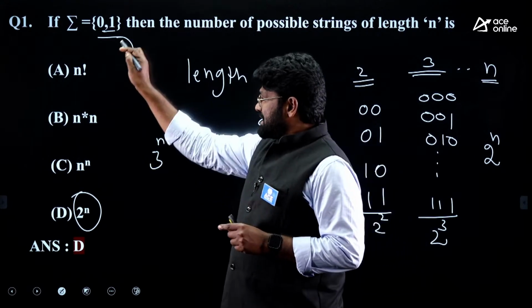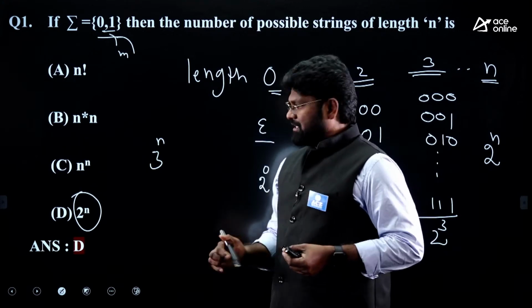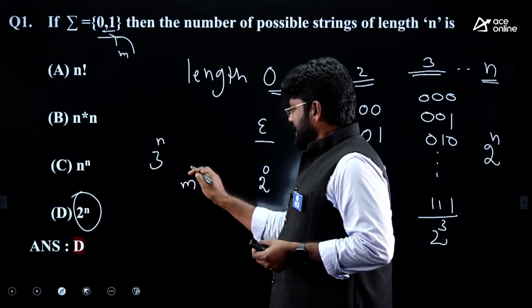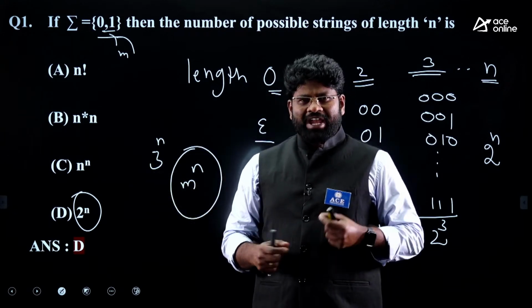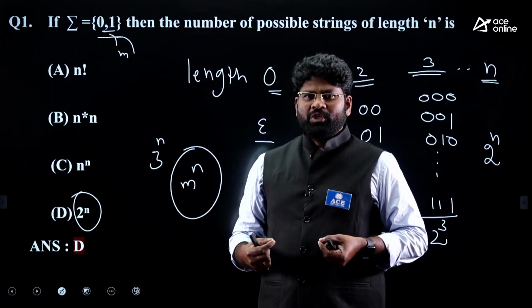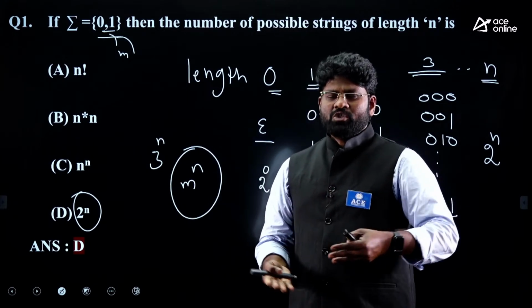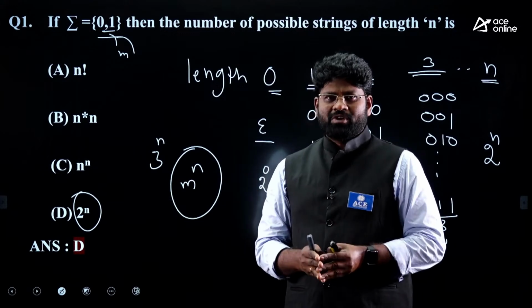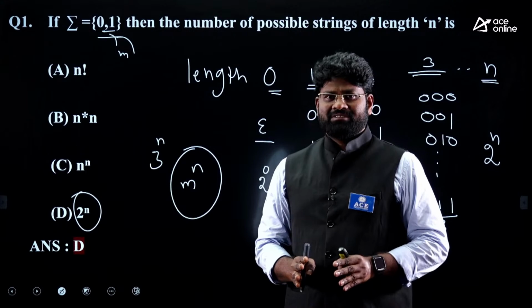If you have m symbols, then you require m power n strings of length n. So whenever you solve any question, you need to generalize it and derive a fixed formula, so that for memory based questions you can directly apply this mechanism and get the answers.